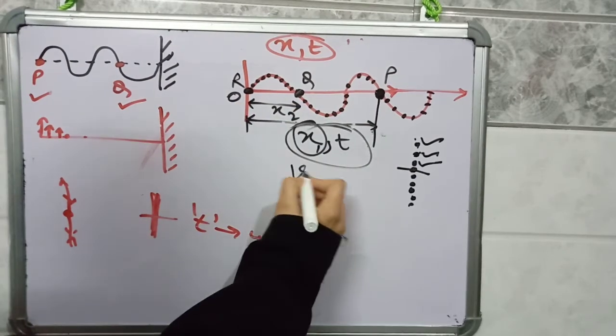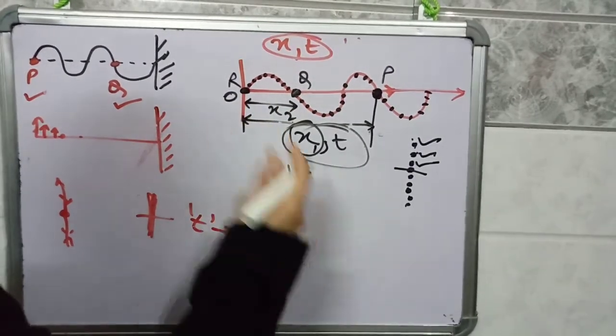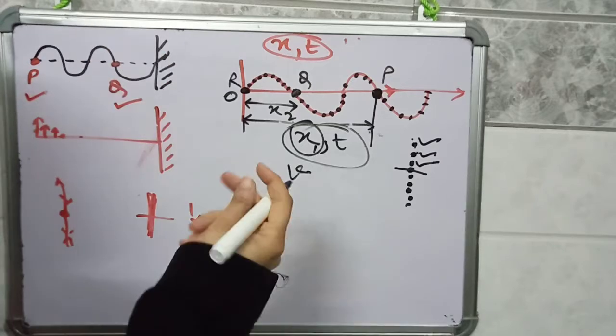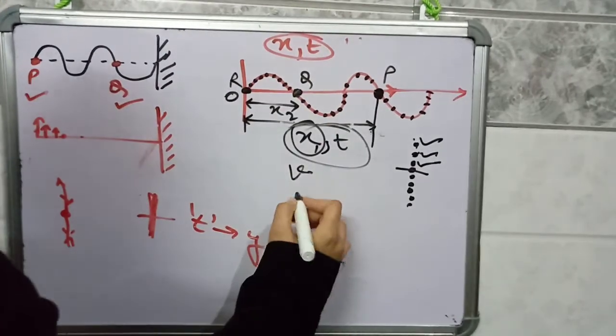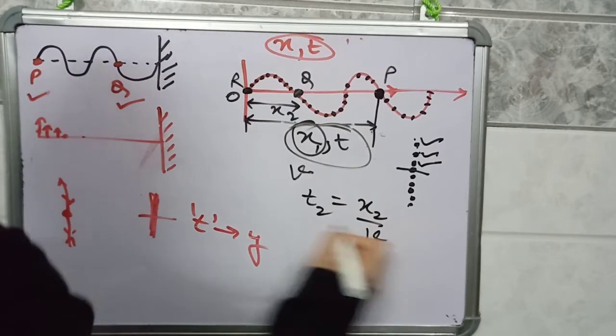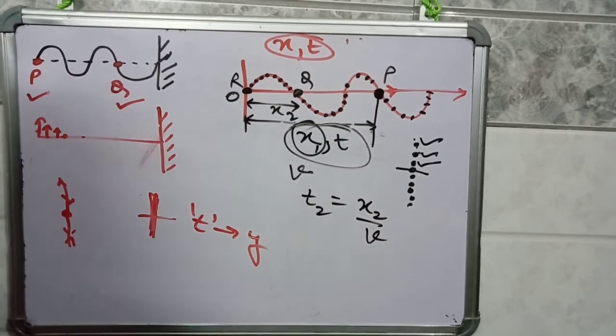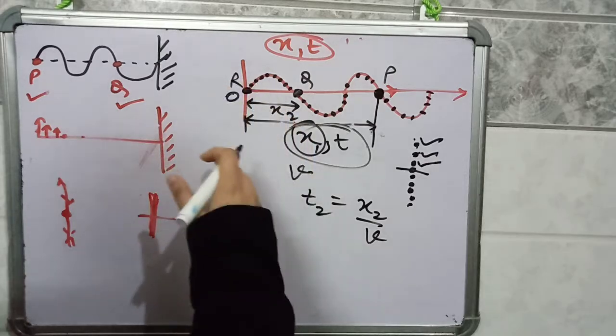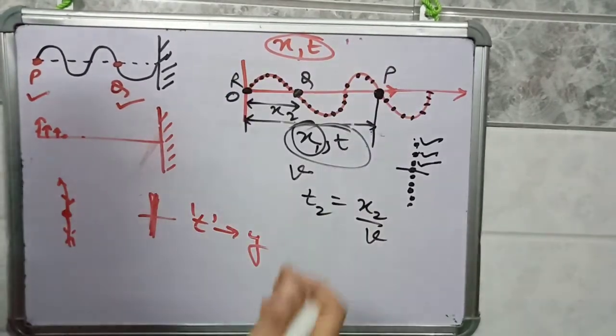Suppose the wave velocity is v. So the wave will take some amount of time to reach this point Q. How much time will it take? Time is equal to displacement divided by velocity v. Similarly, the disturbance will reach the point P after some time.